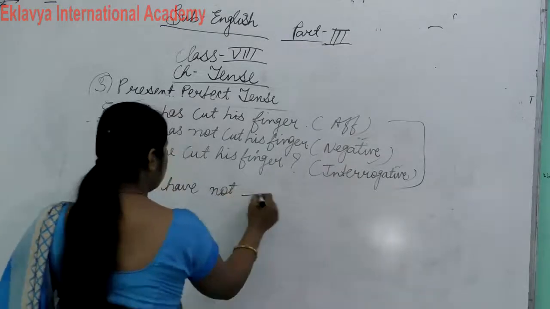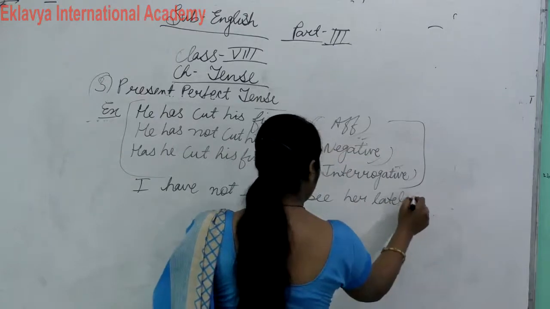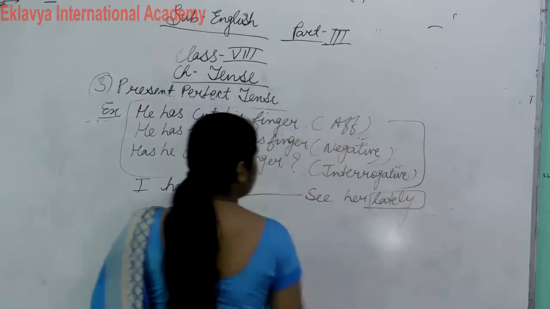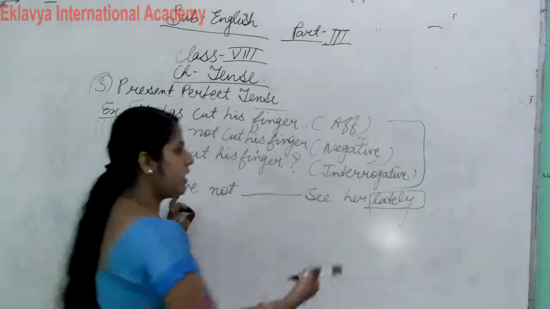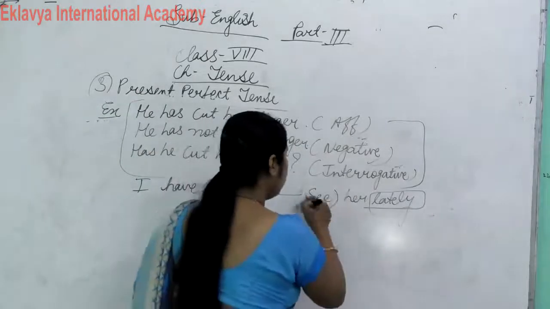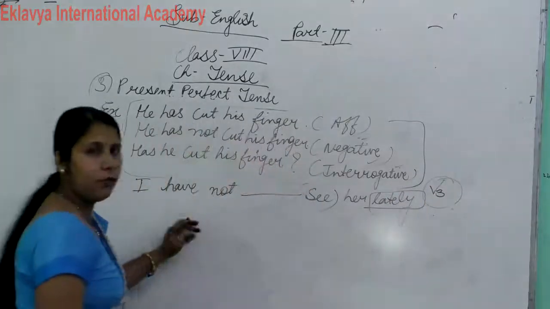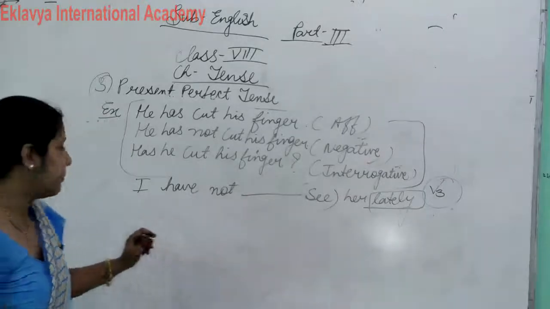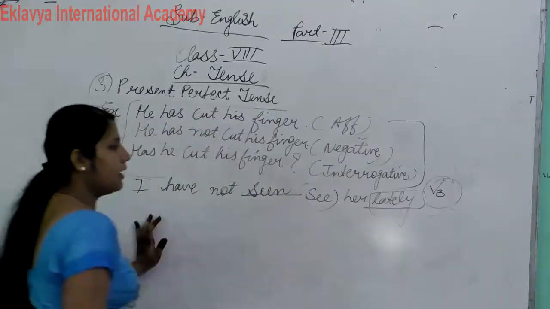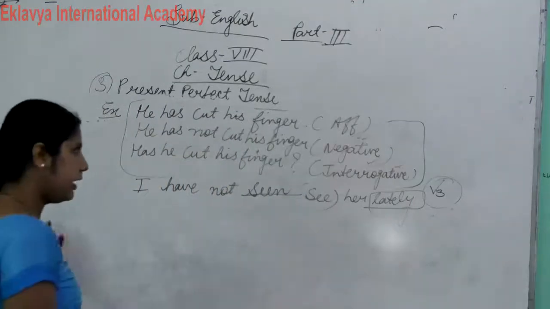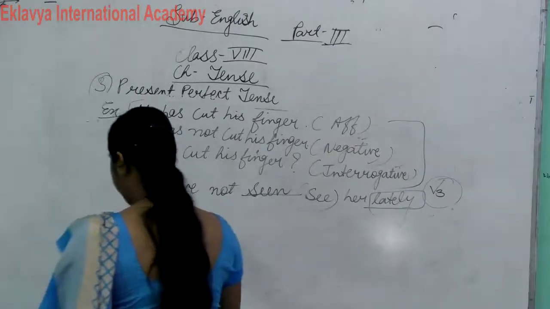I have not seen her lately. Now, lately comes here. So it means this is our present perfect tense. In present perfect tense, what do we use? We use the third form, V3. We use the verb third form. So what is the third form of the verb? I have not seen her lately. Clear? So this is the example of indicators.